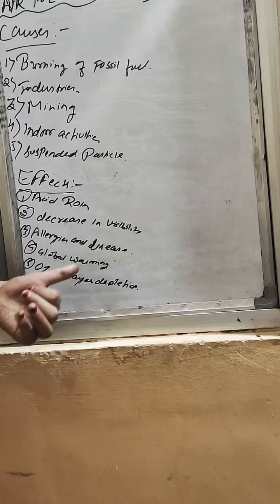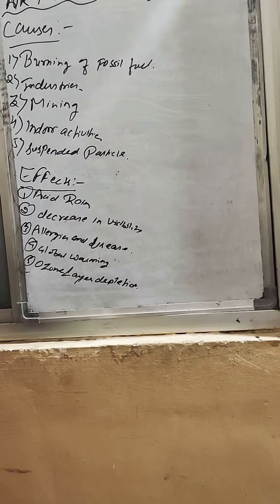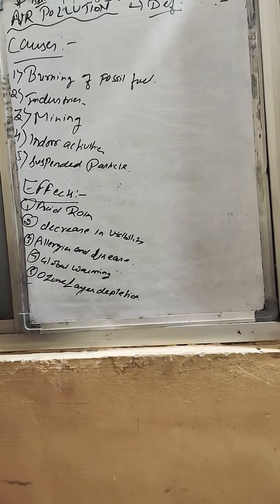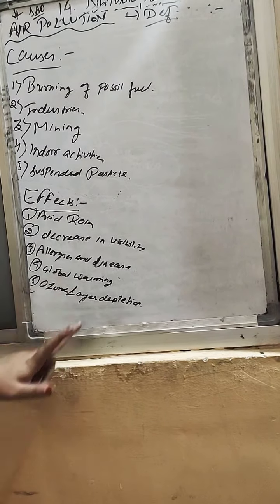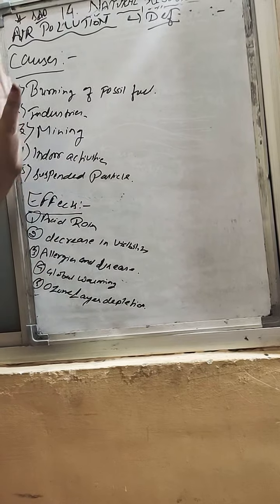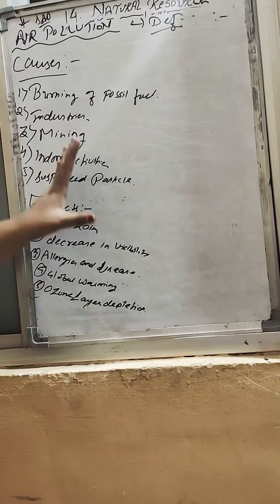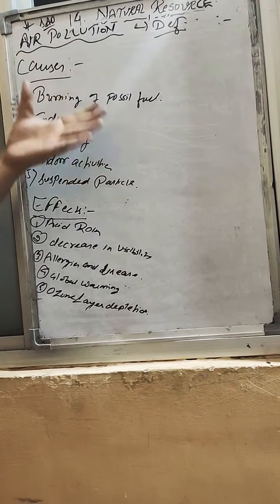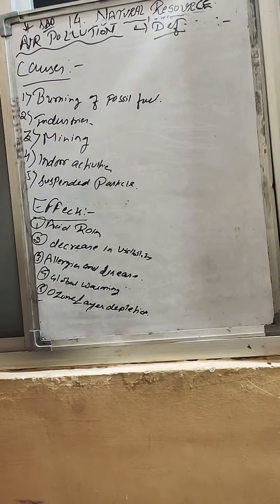Next one is the ozone layer depletion. The air pollution leads to the depletion of the outer covering of the ozone layer around the earth's atmosphere. This ozone layer depletion we will study in the last topic of this chapter, ozone layer. So these are the effects of air pollution. Understand what is air pollution? These are the causes and these are their effects on human beings.